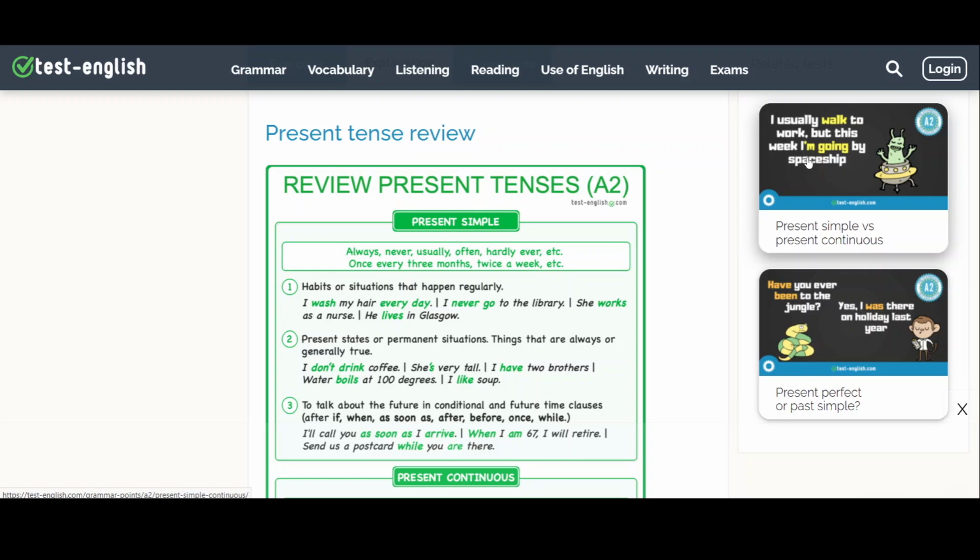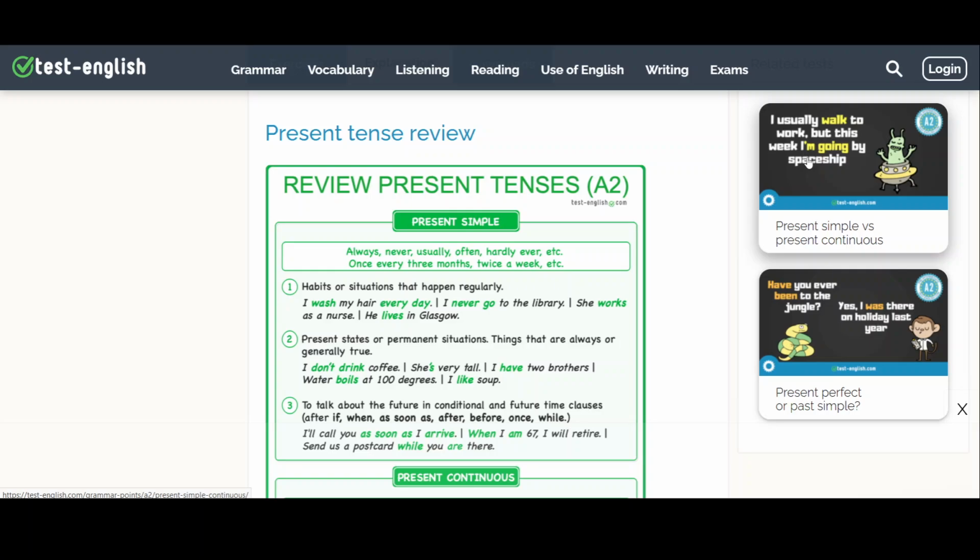Present states or permanent situations. Things that are always or generally true. I don't drink coffee. She's very tall. Being tall is a state. A person isn't tall today and short tomorrow. I have 2 brothers. Water boils at 100 degrees.